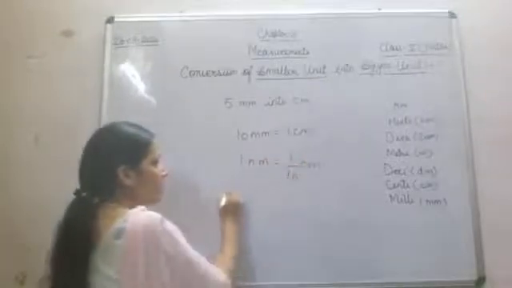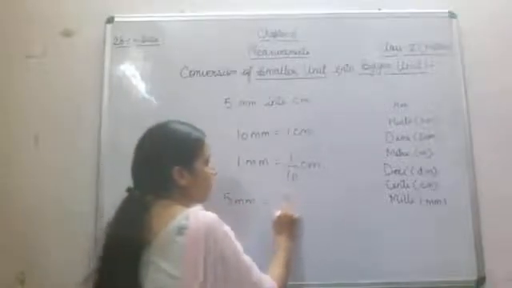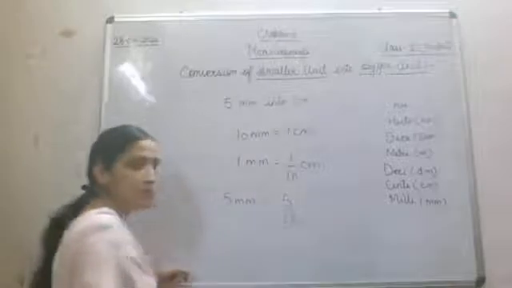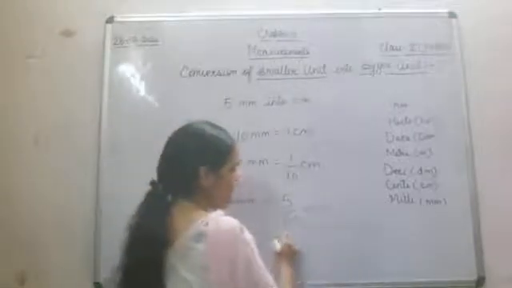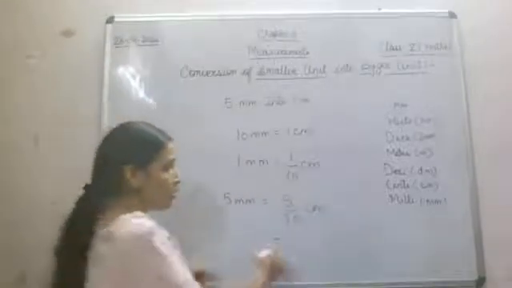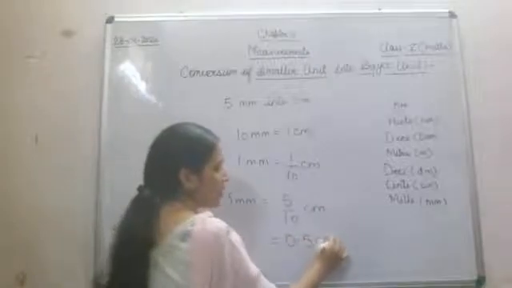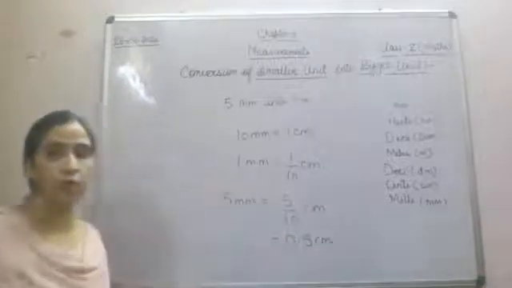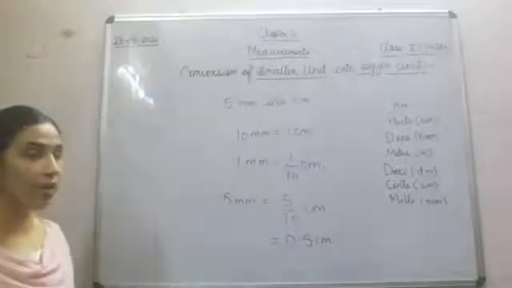It means 5 millimeter is equal to 5 by 10. Fine. Now this you can write in decimal, which we have just done in this chapter. So this will become 0.5 centimeter.